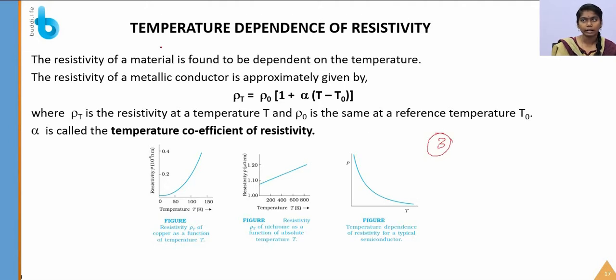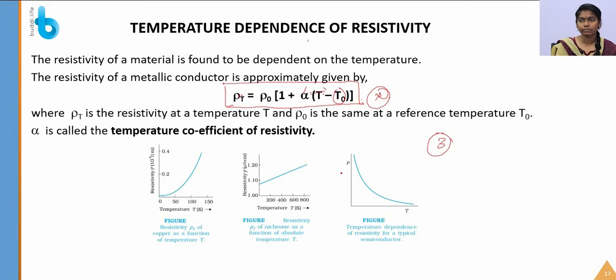So let's see the temperature dependence of resistivity. This expression is very important. Just note it down. So rho T is the resistivity at a temperature T, and rho naught is the resistivity at a reference temperature T naught. Alpha is the temperature coefficient of resistivity, and T is the temperature which we are taking. T naught is the reference temperature. So this is the resistivity formula of a metallic conductor.